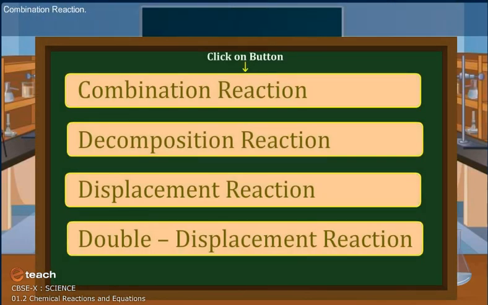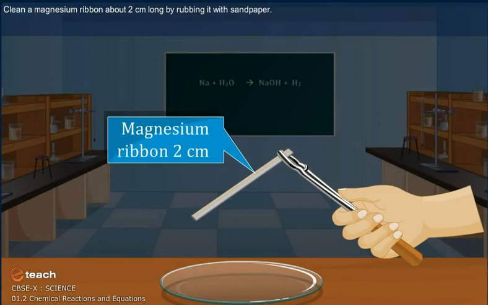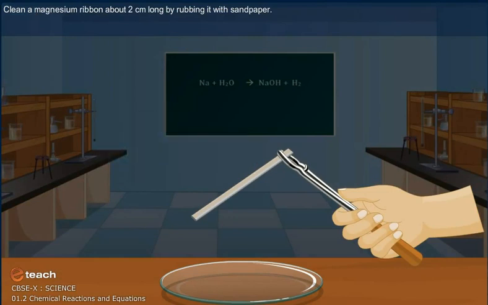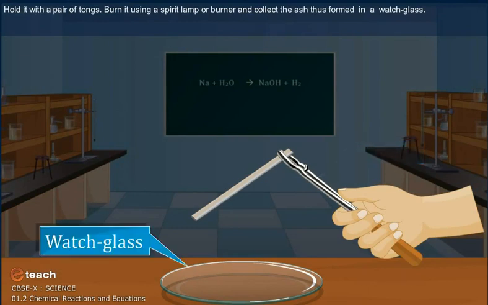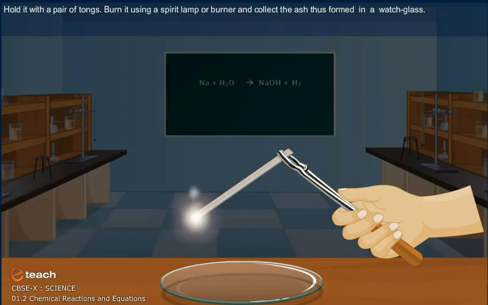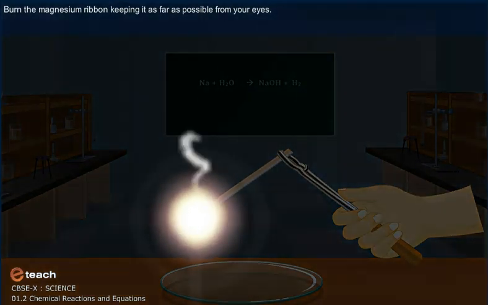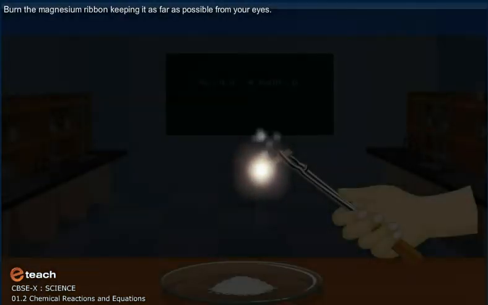Combination reaction. Clean a magnesium ribbon about 2 cm long by rubbing it with sandpaper. Hold it with a pair of tongs. Burn it using a spirit lamp or burner and collect the ash so formed in a watch glass. Burn the magnesium ribbon, keeping it as far as possible from your eyes.